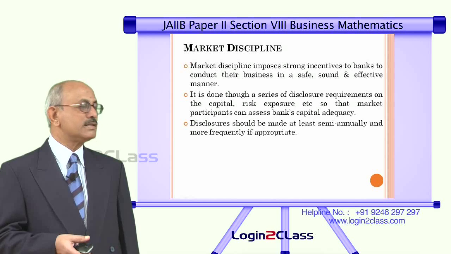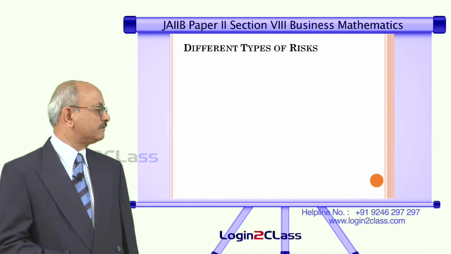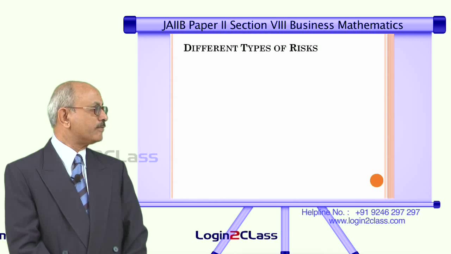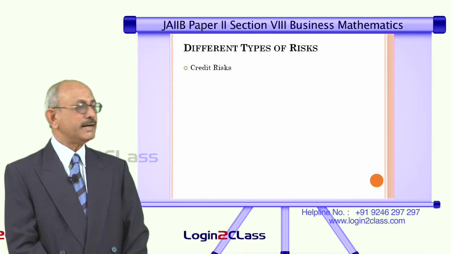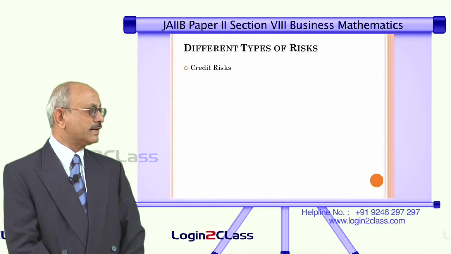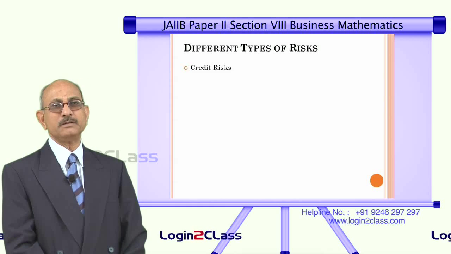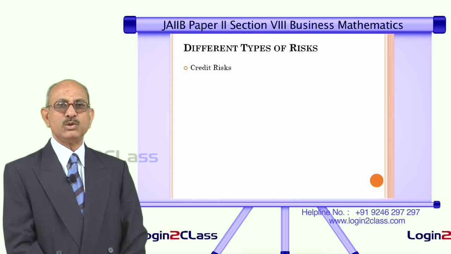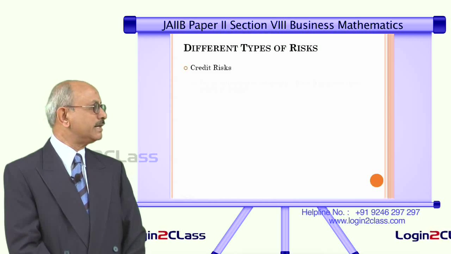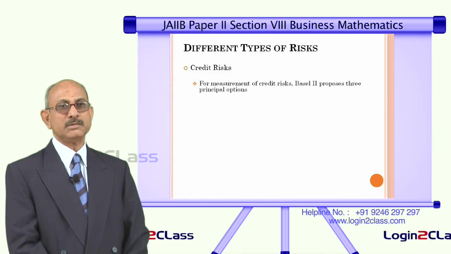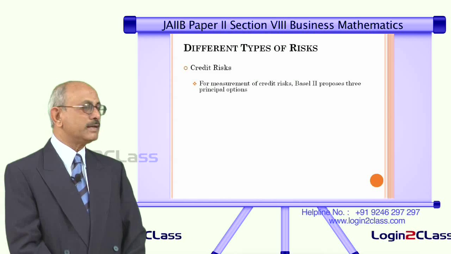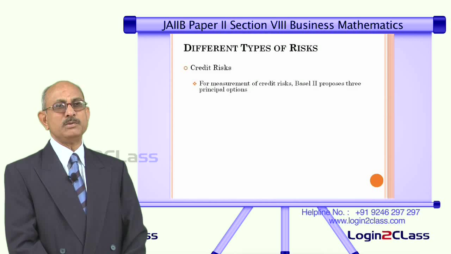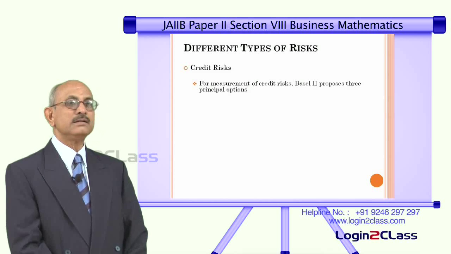Now, let us try to understand the different types of risks faced by banks, not only in India but throughout the world. Normally, we talk of credit risk, because credit risk is the most important risk faced by the bank, because the most important activity of the bank is to lend money. Whenever there is lending of money, there is a credit risk, because of the risk of default by the borrowers. That is called the credit risk. So, this credit risk also has to be measured, and then they have to take the steps.